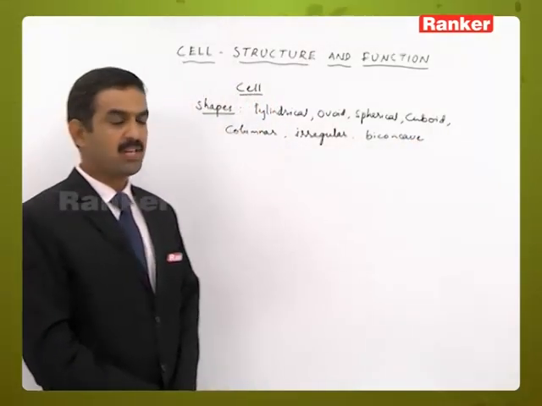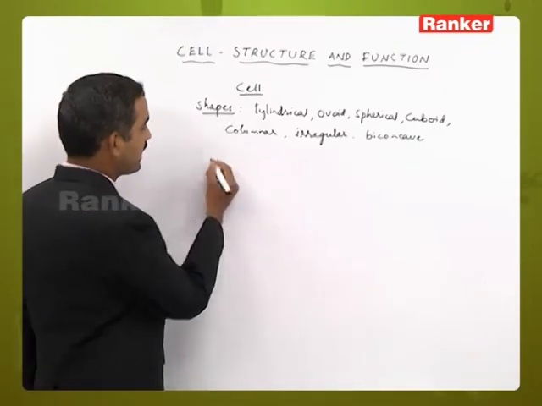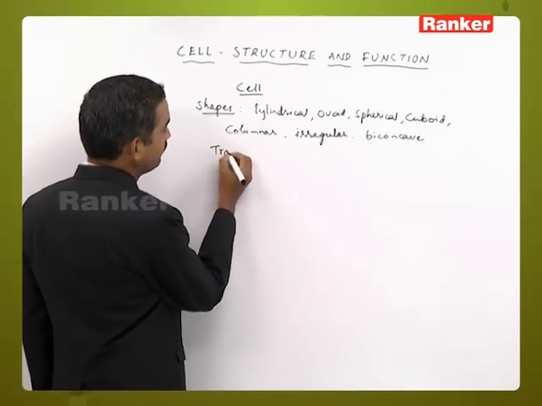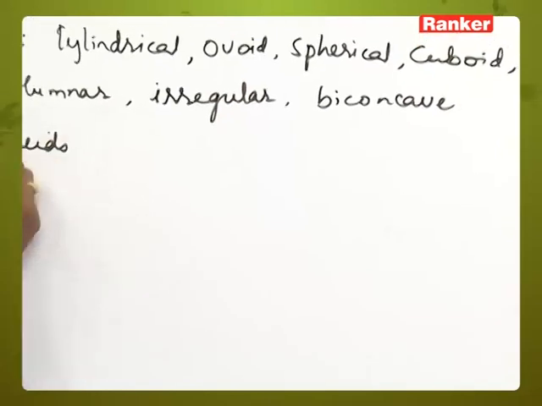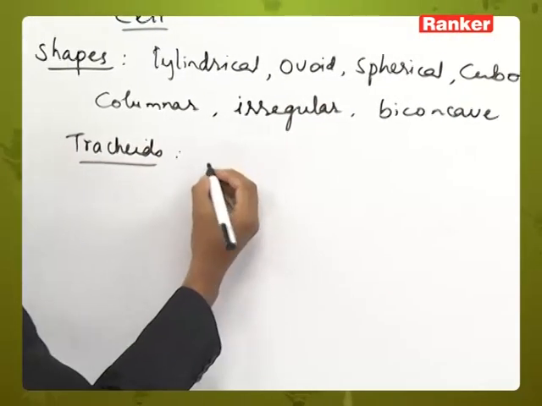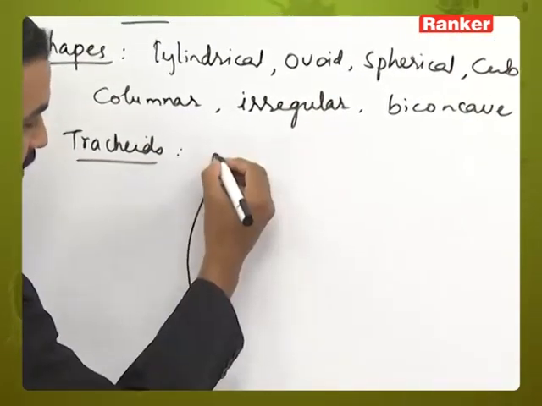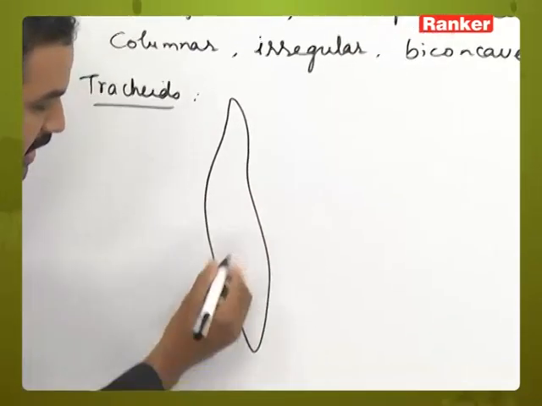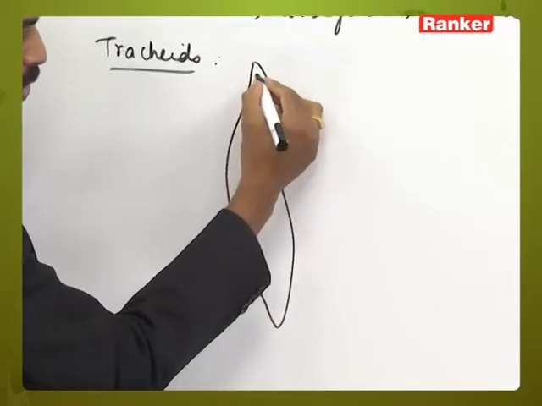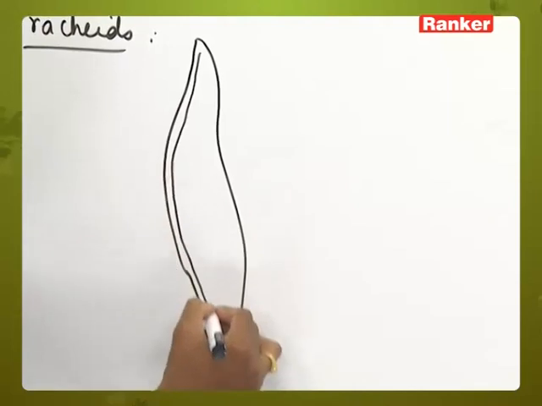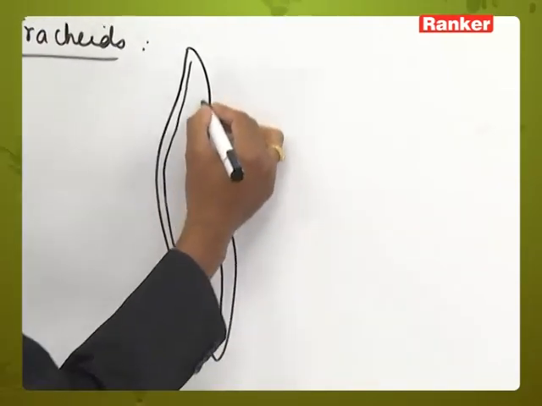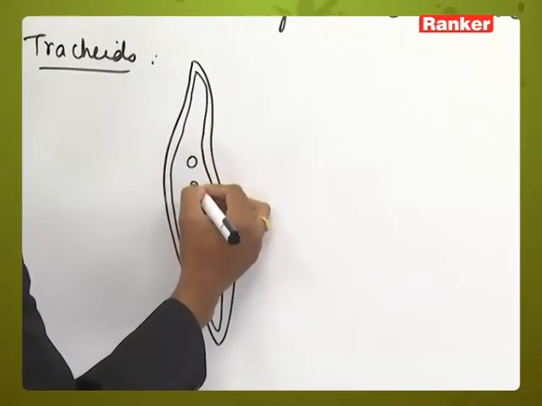Different shapes can be observed in cells. Let us take the tracheids in plants. These are elongated, with a broad middle region and tapering ends on both sides. A thick cell wall is present, and on the thick cell wall we can see the presence of pits also.